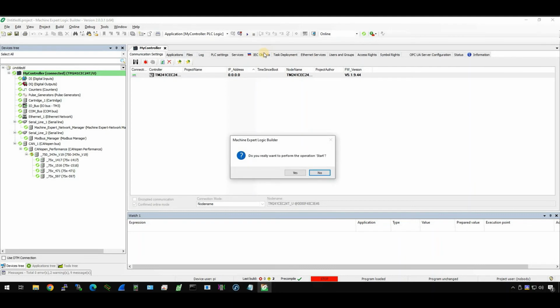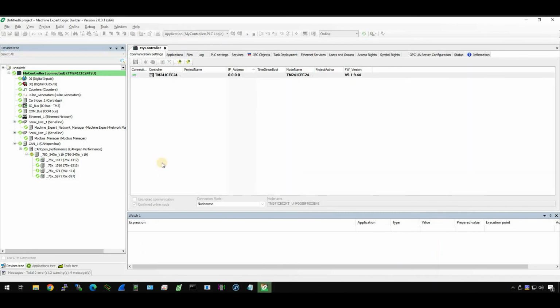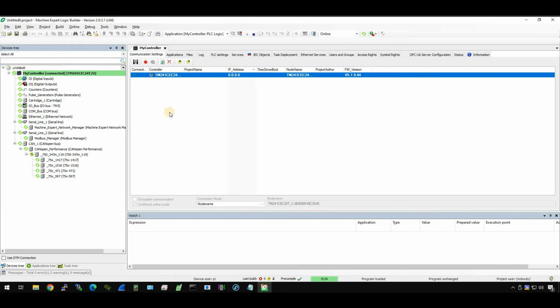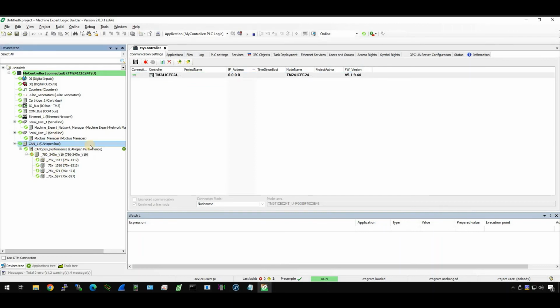Click the play button to run, switching my CPU to run mode. Yes. Okay, good. Now you see the CPU is running without error. And in the device tree, you can see my CAN master has a green icon, no errors.